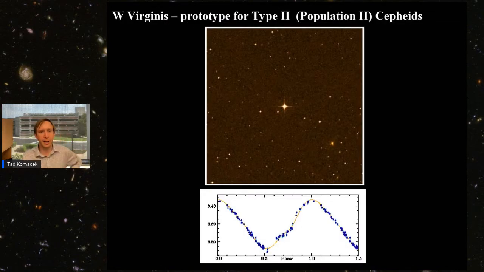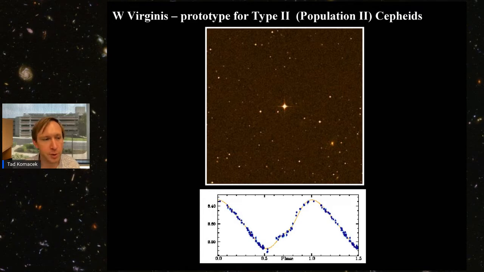And here's another example of a Cepheid. This is W Virginis, which is the prototype for type 2 or population 2 Cepheids. Type 2 Cepheids are Cepheid variables that are also population 2 stars. They lie in the galactic halo rather than in the disk. Cepheids, generally speaking, are horizontal branch stars located within the Cepheid instability strip on the HR diagram, and they can be used as very strong estimates of distance, just like type 1 Cepheids.